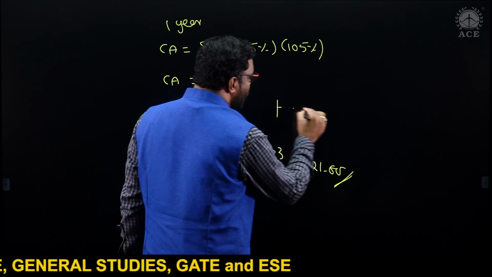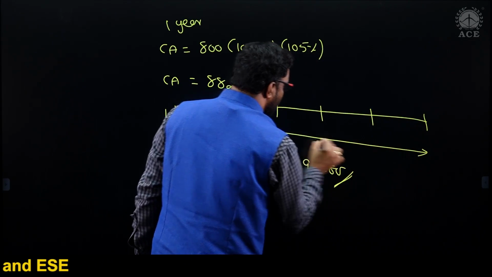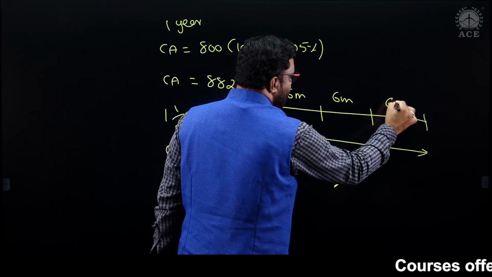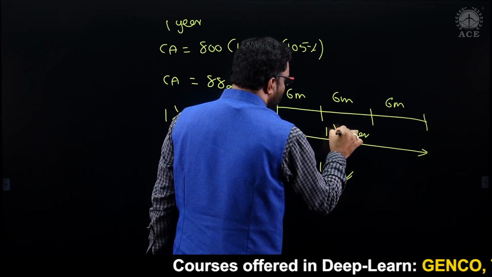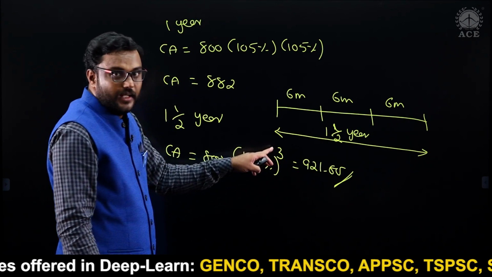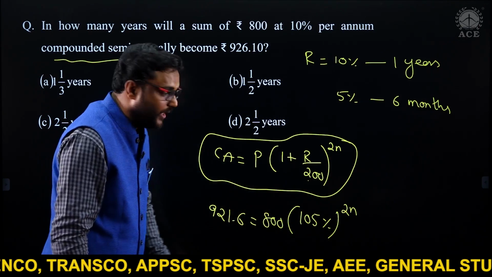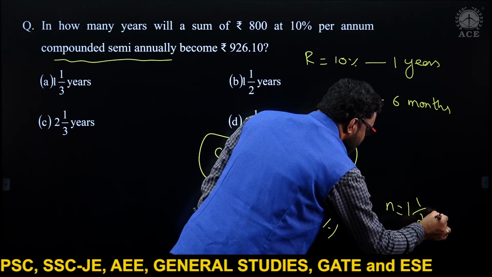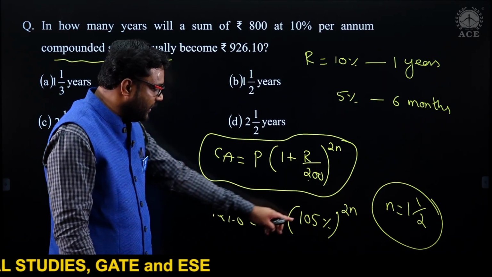See here why whole cube in 1.5 years. In 1.5 years, you have 3 half yearlies. Here 6 months, here 6 months, here 6 months. In the 1.5 year span, you got 3 half yearlies. That's why whole cube. That's what here 2n, whole power 2n. If we calculate, n will give 1.5 years here.